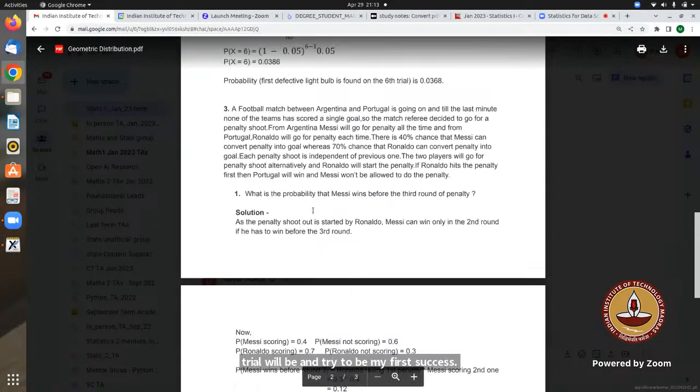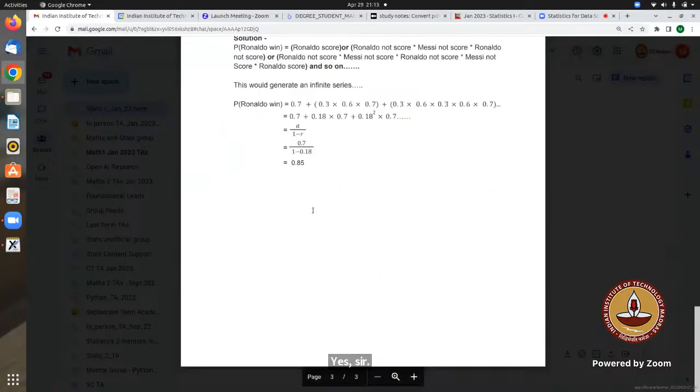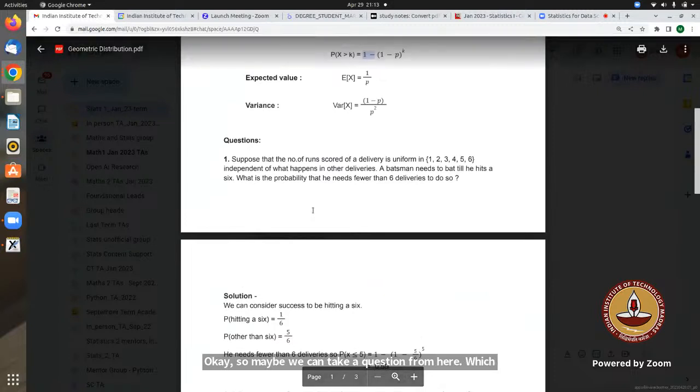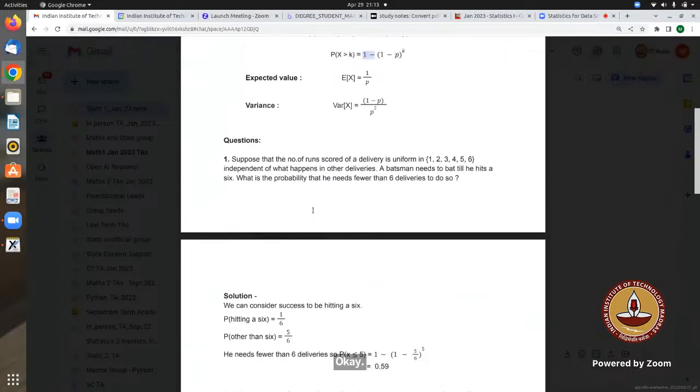Which question do you want me to solve? First question, I have confusion. Okay. Suppose that the number of runs scored on a delivery is uniform, independent of what happens in other deliveries. A batsman needs to bat till he hits a six. What is the probability that he needs fewer than six deliveries to do so?